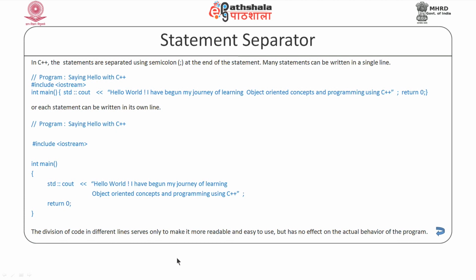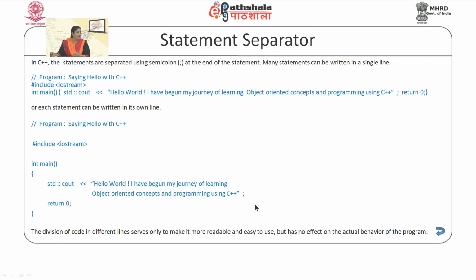The division of code into different lines is not necessary for the compiler. For the compiler, either we write a program like this or we write a program like this, both will serve the same purpose, but it is for the benefit of the user or the programmer that we should write the program this way, because it makes the program more readable.